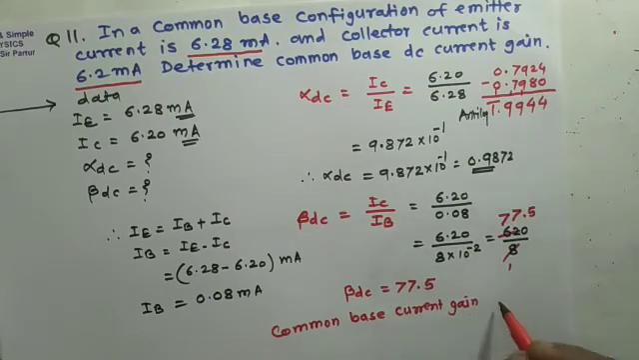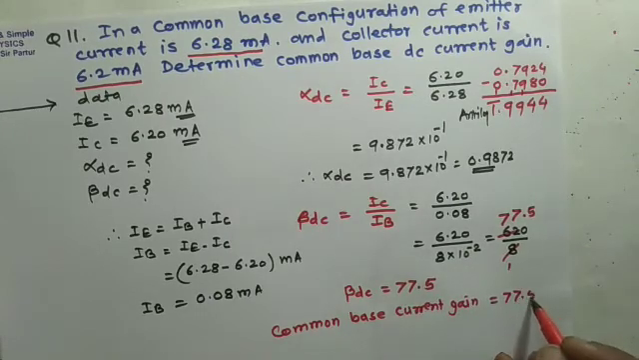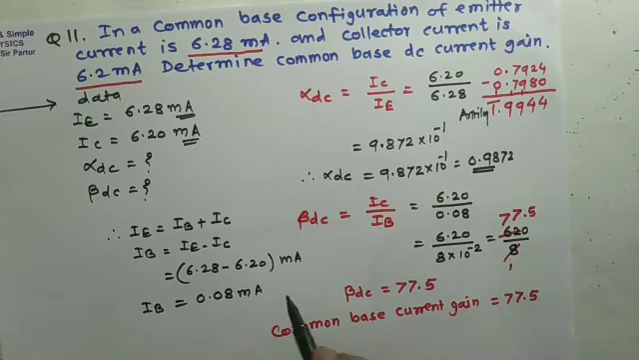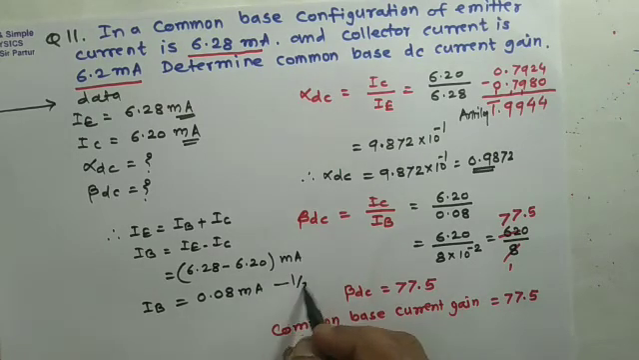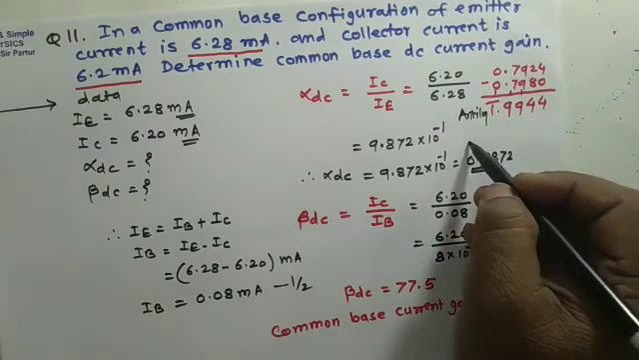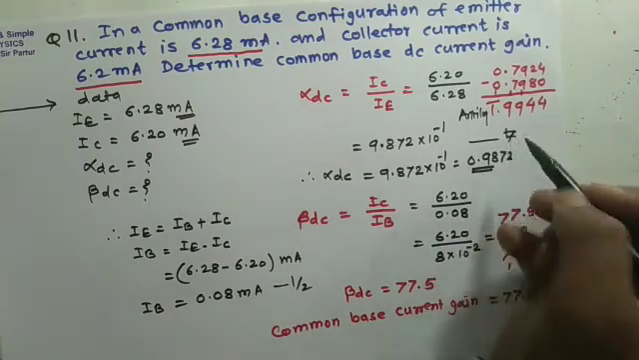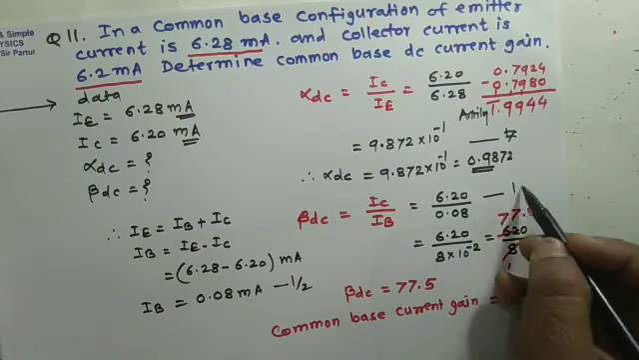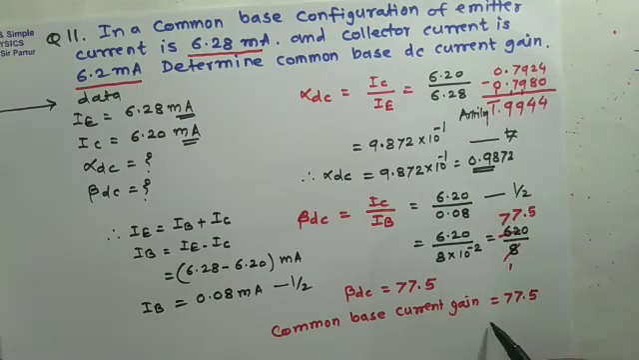So the current gain is 77.5. In such a question, half mark carries base current, half mark carries alpha DC or the formula for beta DC, and 1 mark carries current gain.